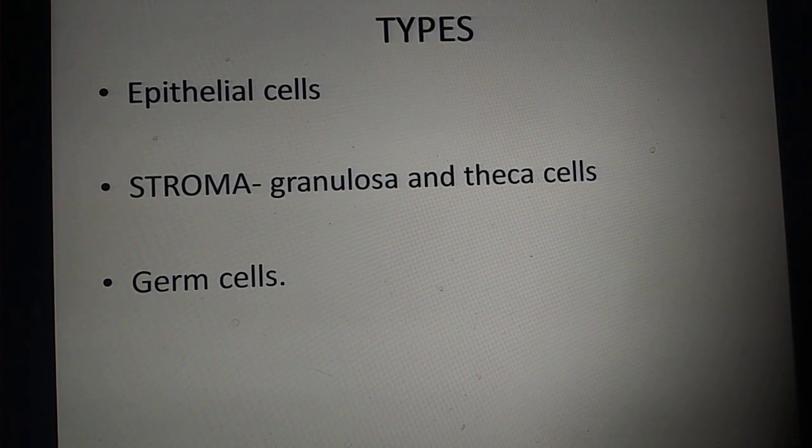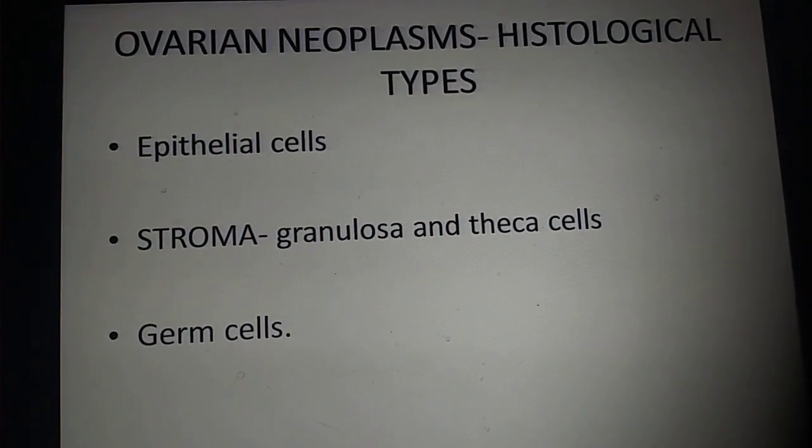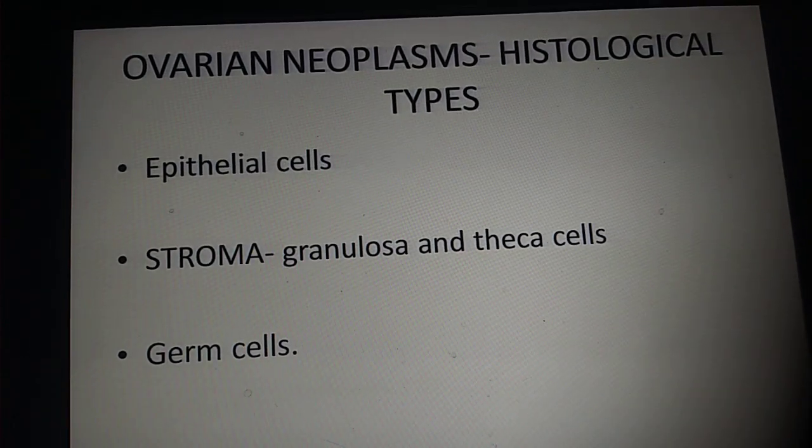Now we come to the ovarian neoplasms. Like I said, we will be speaking about the benign ovarian neoplasms in this class. So ovarian neoplasms generally originate from what types of cells? From the epithelial cells, from the stroma which contains the granulosa and theca cells, and also from the germ cells.